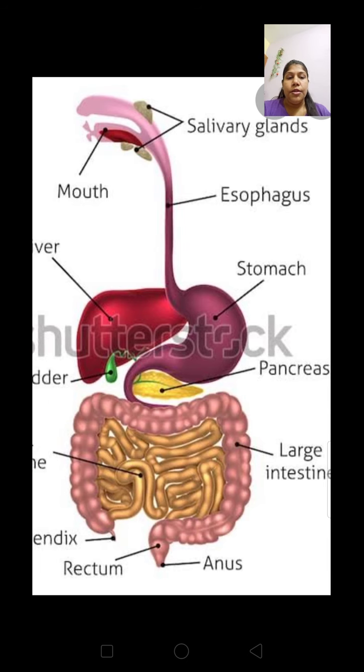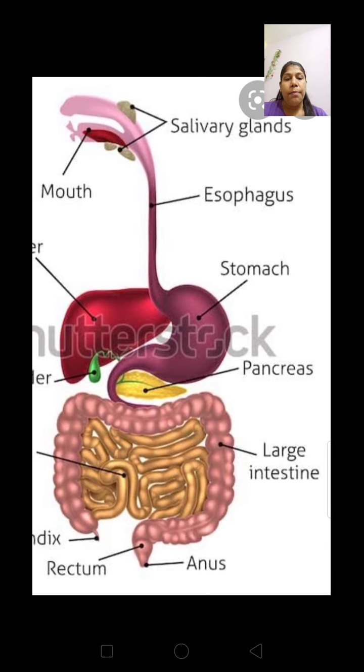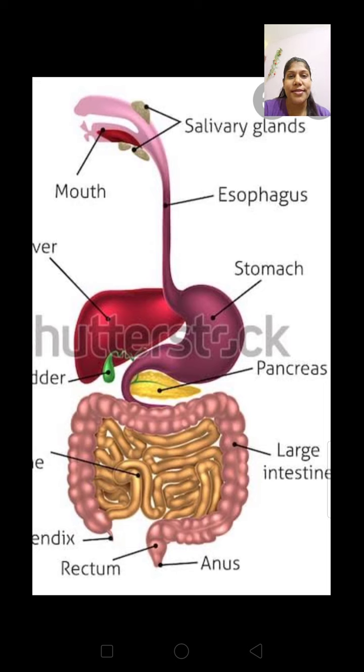Here the food passes out from the body through the anus, but before that the water which is present in it is absorbed. Along with that, some minerals are also absorbed and sent back to the body to keep a balance of the water. However, the completely undigested part, which is semi-solid, is sent out of the body through the rectum and finally removed from the anus. Thank you.